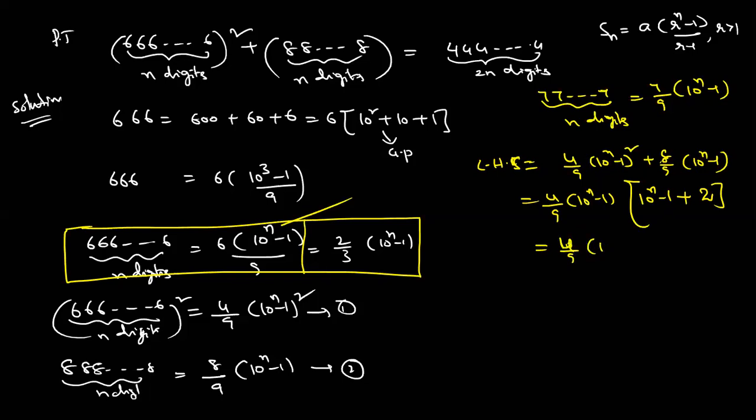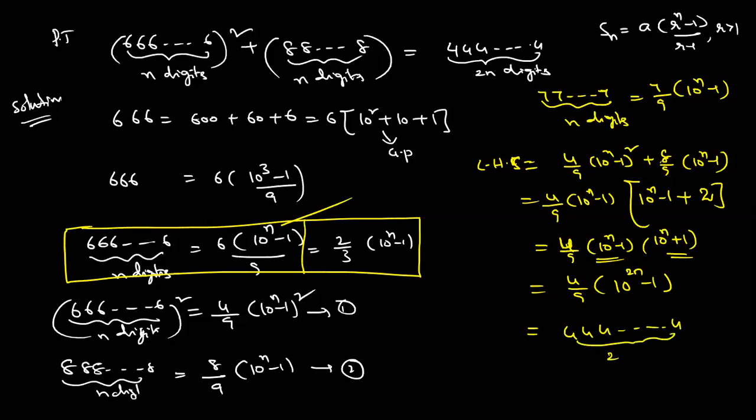So 4 by 9 into 10 power n minus 1 plus 2, that is A plus B into A minus B. What is the meaning? 4 repeated 2n digits. This is the RHS. Hence proved.